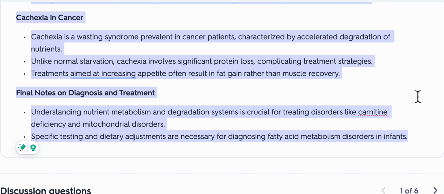Final notes on diagnosis and treatment. Understanding nutrient metabolism and degradation systems is crucial for treating disorders like carnitine deficiency and mitochondrial disorders. Specific testing and dietary adjustments are necessary for diagnosing fatty acid metabolism disorders in infants.